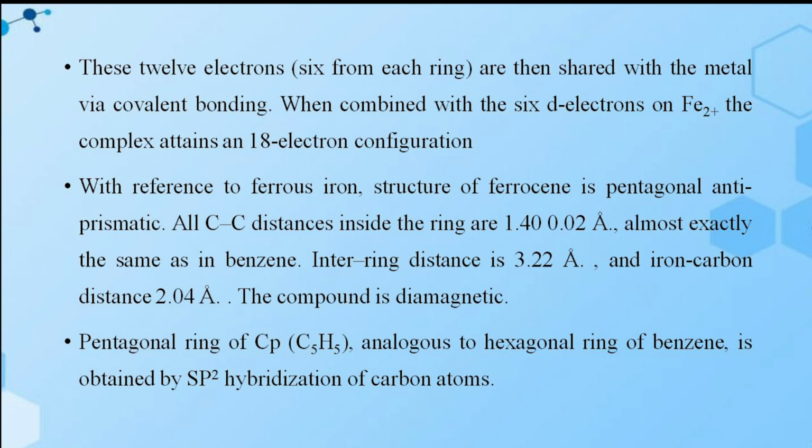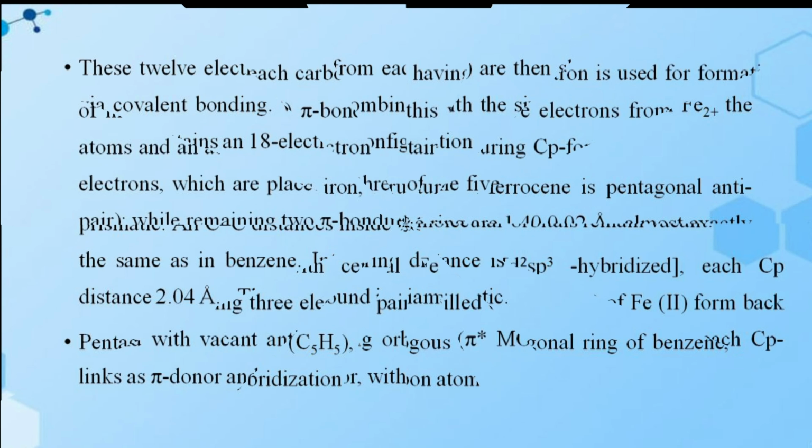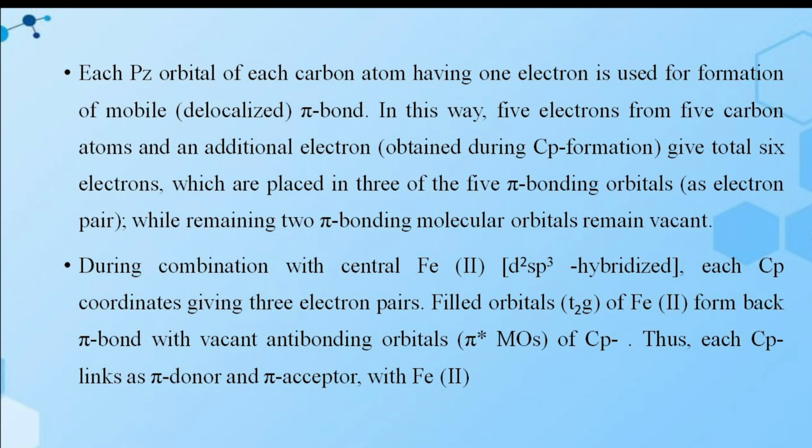C5H5 is analogous to the hexagonal ring of benzene, which is obtained by sp2 hybridization of carbon atoms. Then in each carbon, the pz orbital having 1 electron is used for formation of the delocalized pi bond. In this way, 5 electrons from 5 carbon atoms and an additional electron obtained from cyclopentadiene give a total of 6 electrons, which are placed in 3 of the 5 pi bonding orbitals as electron pairs, while the remaining 2 pi molecular orbitals remain vacant.